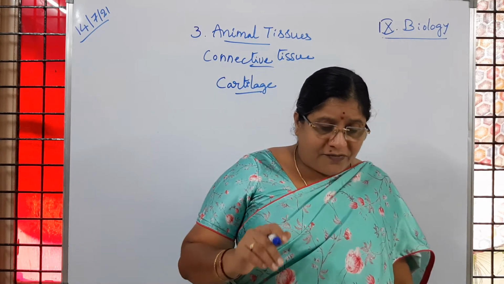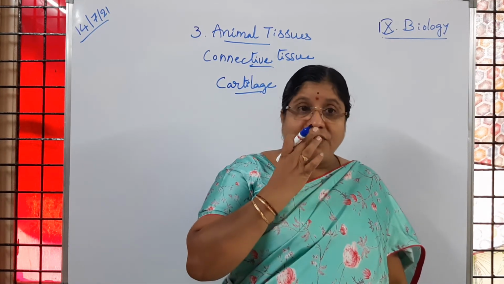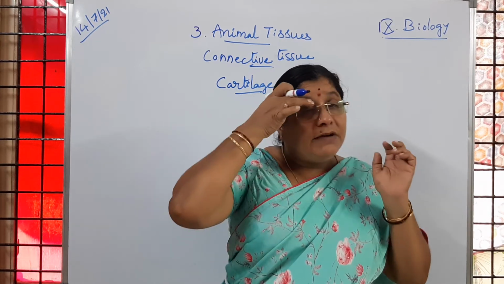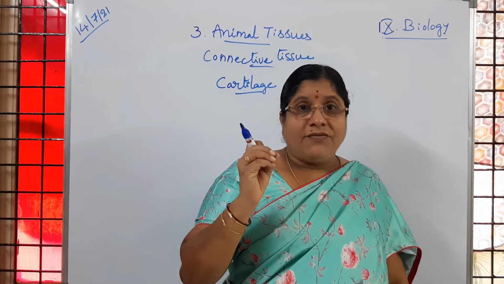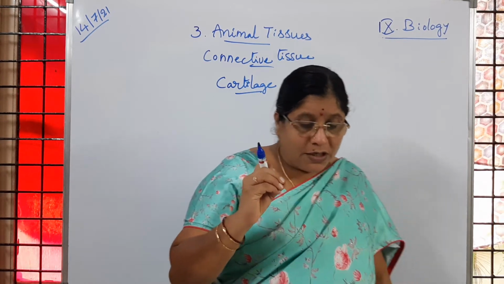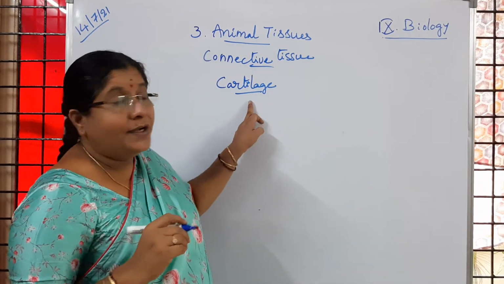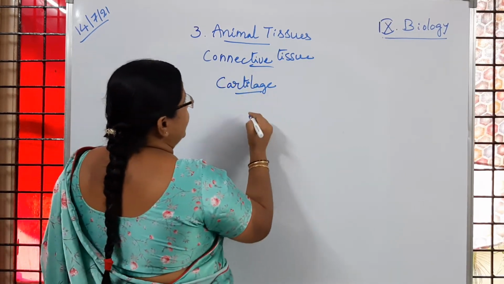Then the tip of the ribs, then the tip of the nose. If we touch here, ears, even the iris, we observe a little softness. That we call cartilage tissue. So cartilage is also a type of connective tissue.